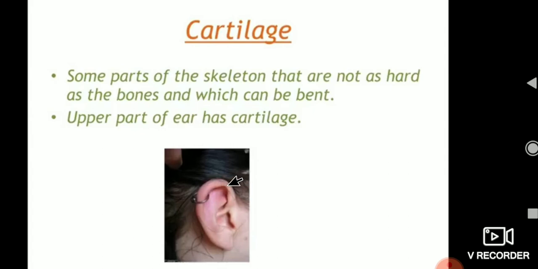Some parts of the skeleton that are not as hard as the bones can be bent easily. Therefore the upper part of the ear can be bent easily.